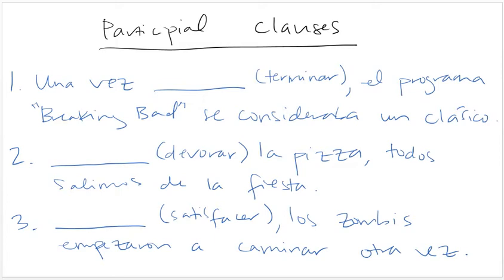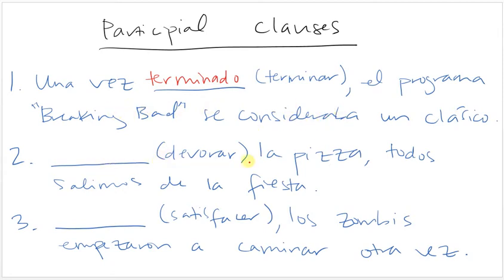You can also use past participles in participial clauses, and these are just kind of standalone phrases that explain how something is. So, una vez, and then terminar, el programa Breaking Bad se consideraba un clásico. So, once it was finished, the program Breaking Bad was considered a classic. So this is modifying el programa, which is masculine and singular, so you also want to have this masculine and singular. Basically, we're just avoiding having a verb here. Una vez terminado, once finished, the program Breaking Bad was considered a classic.